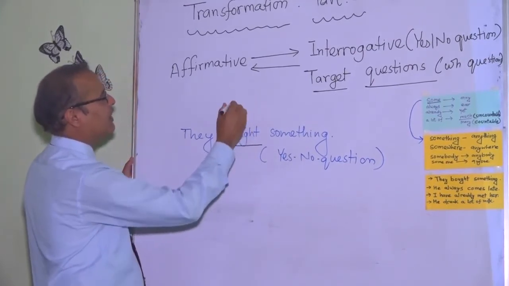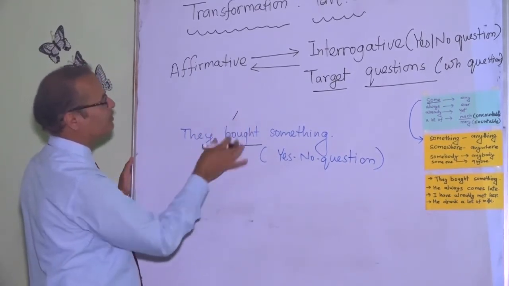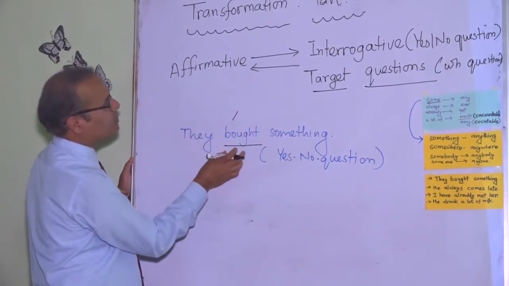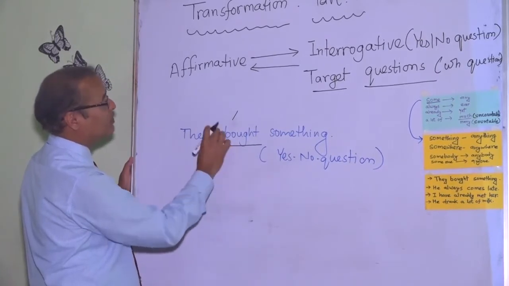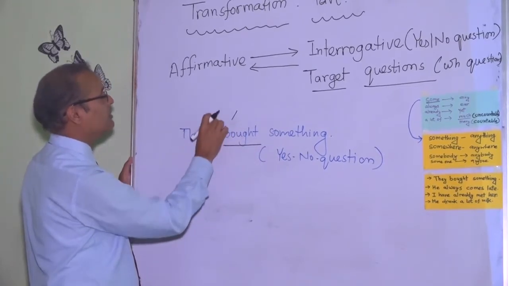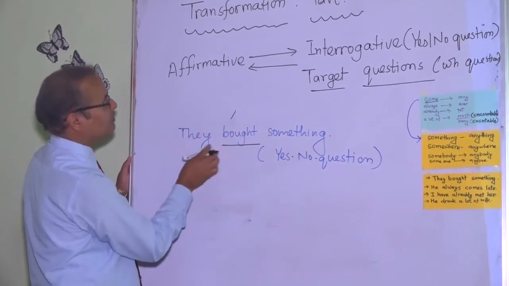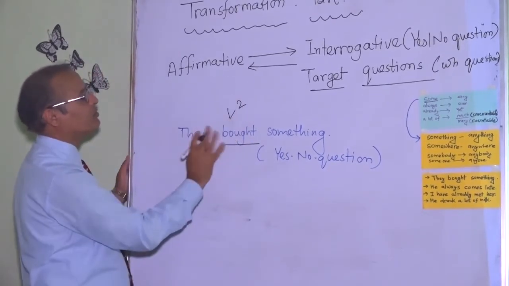If there is no helping verb, we derive do, did, does as per the form of the verb. So they is the subject, bought is the verb, buy, bought. It's not third form past participle, as there isn't have or had. It's not first form, as it's bought, so it's V2. Now we do not have any difficulty.